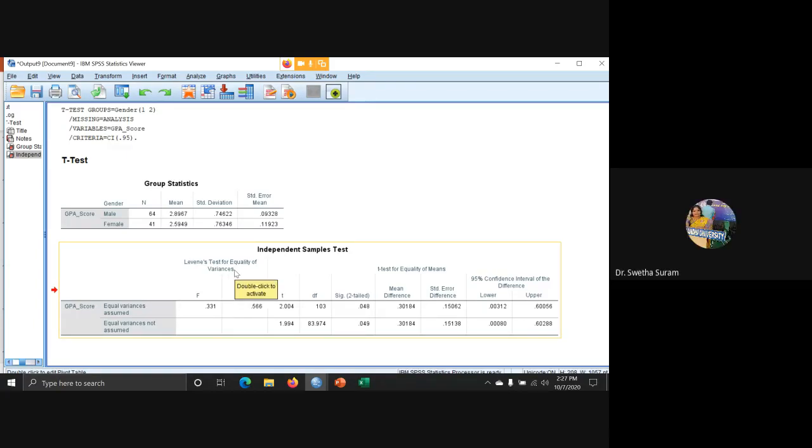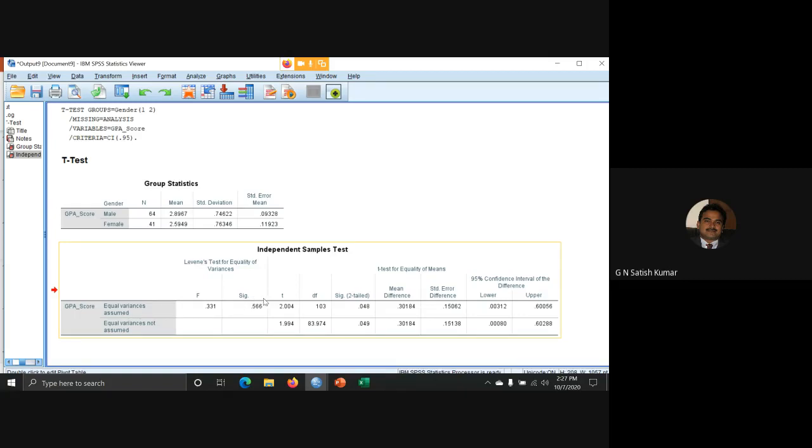Now you must make the null hypothesis that equal variance is there between male and female. Means the data has equal variance between the male group and the female group.